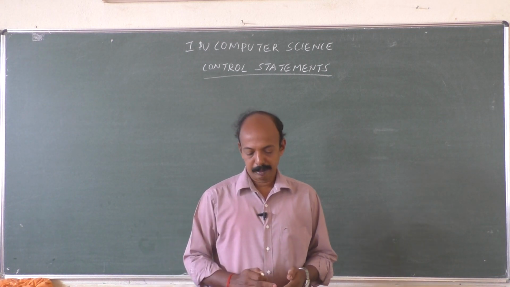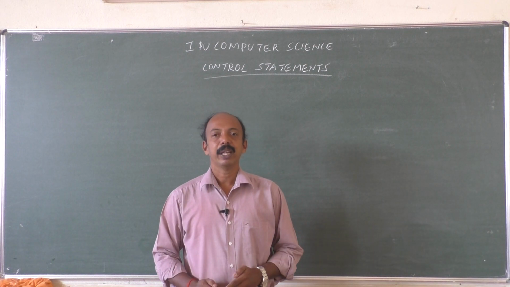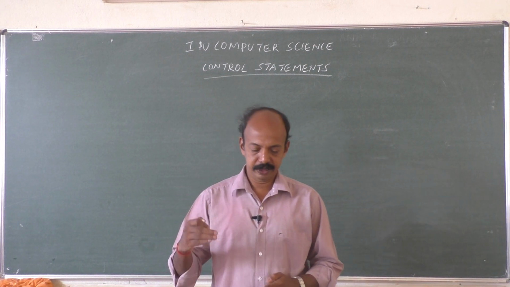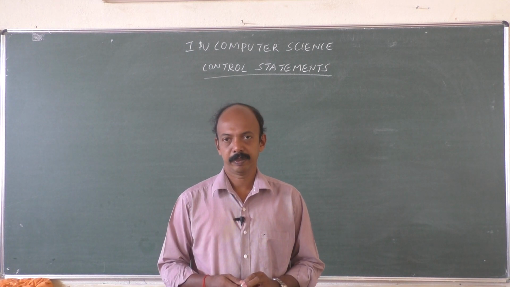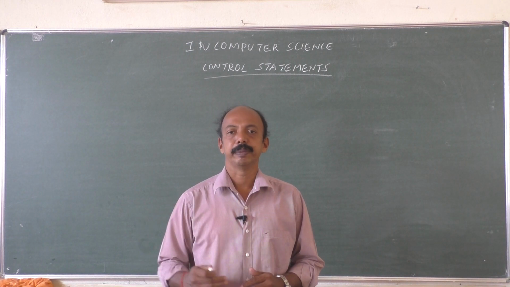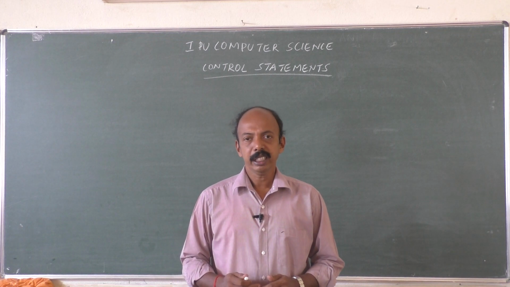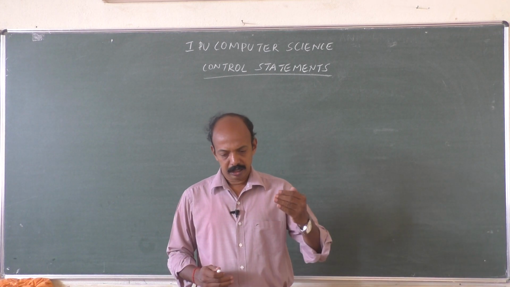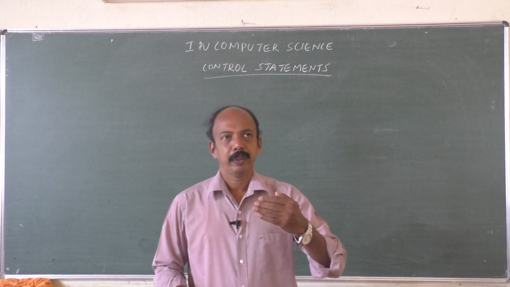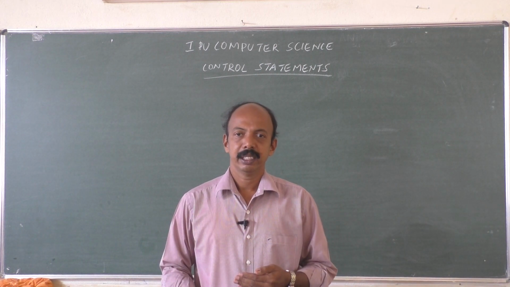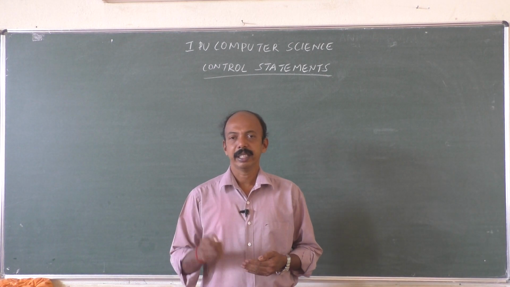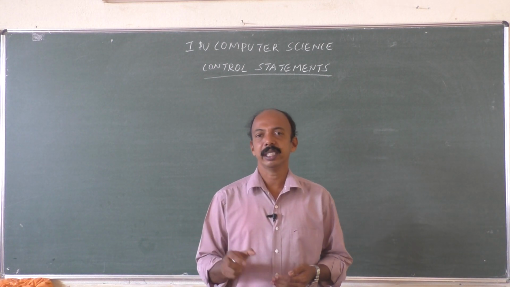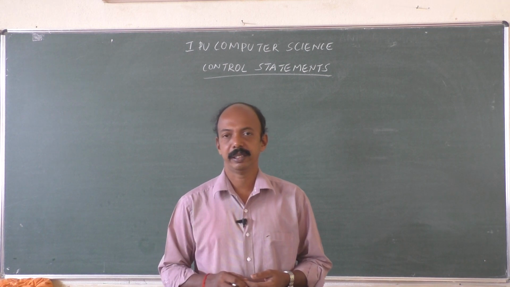Before this chapter, whatever chapters that we have seen with respect to C++, it was a foundation for us to go further. Just like whenever we are framing a sentence, initially we will learn alphabets, then the words, then simple sentences, then the complex sentences.